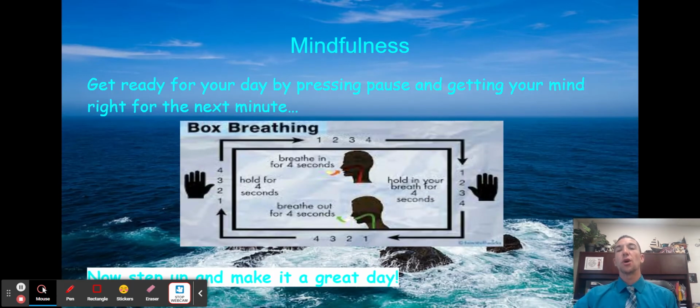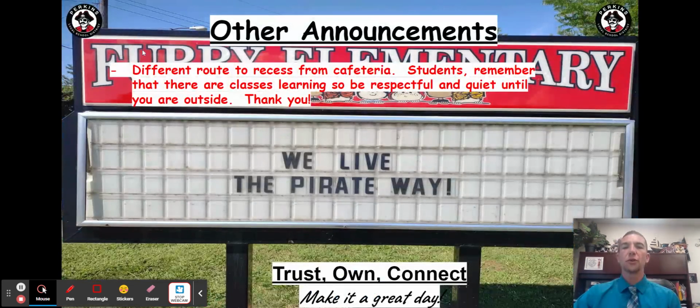And now we'll take that moment, as we always do, to press pause and get our minds right and understand that we're going to have many, many different events today. And when we start to understand the events we're having, we can start to understand the outcomes we want to earn and then get busy responding with those above the line choices. So let's once again start by breathing in for 4 and hold. Now breathe out. All right, very, very good. And once again, if you want to continue to do so, you may.